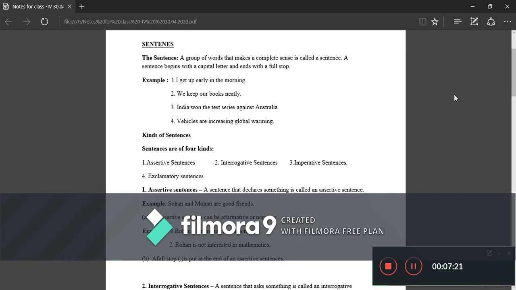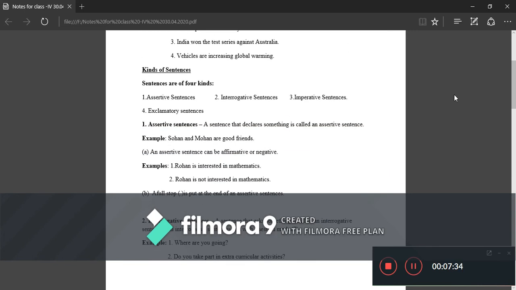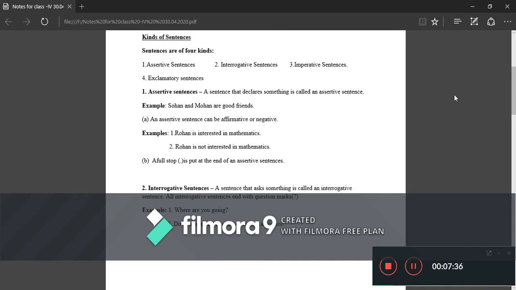While framing these sentences, you have to keep one thing in mind. They should start with capital letters and should end with a full stop. Next is interrogative sentences. A sentence that asks something is called an interrogative sentence. All interrogative sentences end with a question mark.